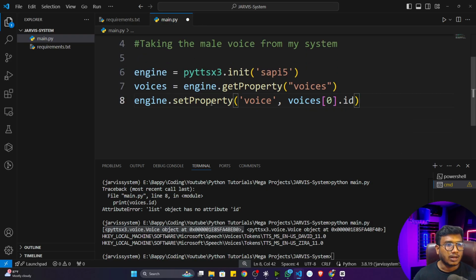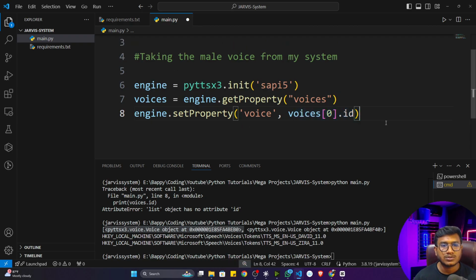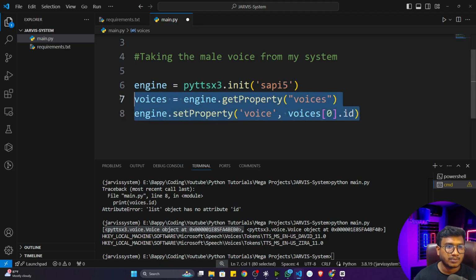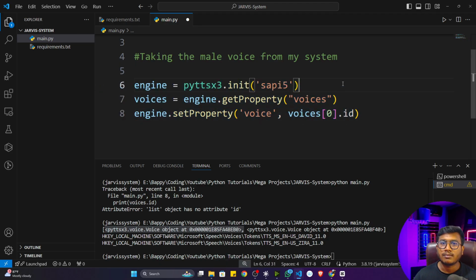That's it. Now automatically it will set the property with the male voice. Okay, with the male voice. So that means initially you have to set some of the property. Okay, initially you have to initialize the voice and you have to set the property, because you want to use the male voice. Okay, not the female voice. Okay, I hope it's clear.